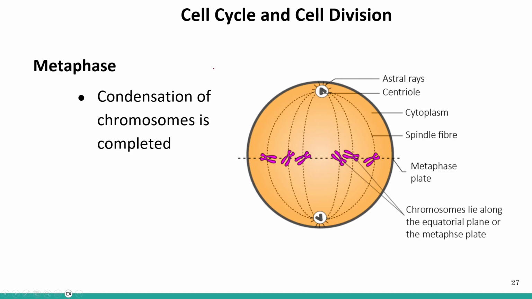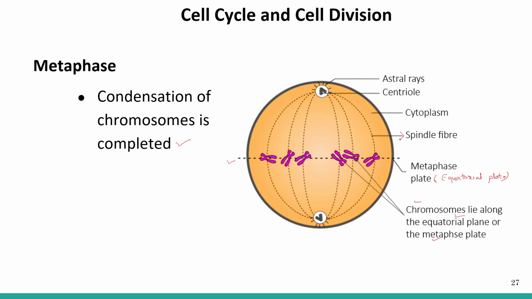Now the second stage is the metaphase stage. In metaphase, condensation of the chromosome is completed, and the chromosomes are arranged at the equatorial plate. This is the metaphase plate, also known as the equatorial plate, or you can say equatorial plane. Here you can see the chromosomes lie along the equatorial plane, also known as the metaphase plate.